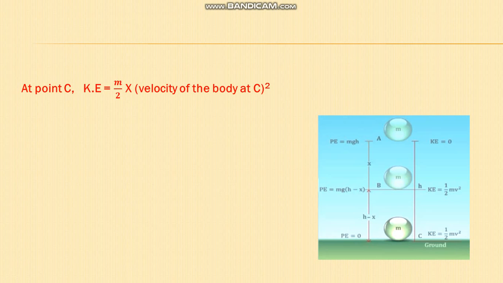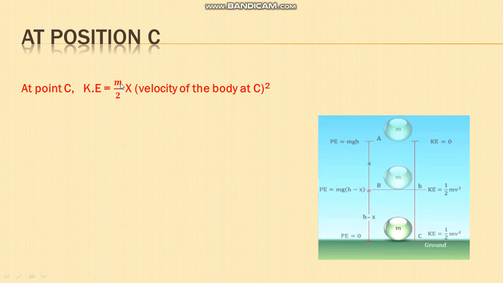Now at position C, when the body moves from A to C, the displacement is h, and at C I will take the velocity as v. The height at C is 0 because it is on the surface of the earth, so potential energy is 0. At C it has only kinetic energy, so we have to find its value.